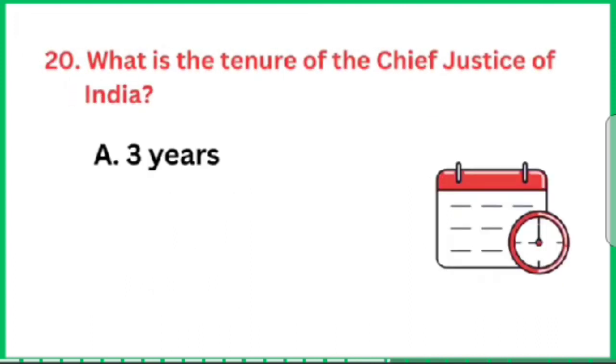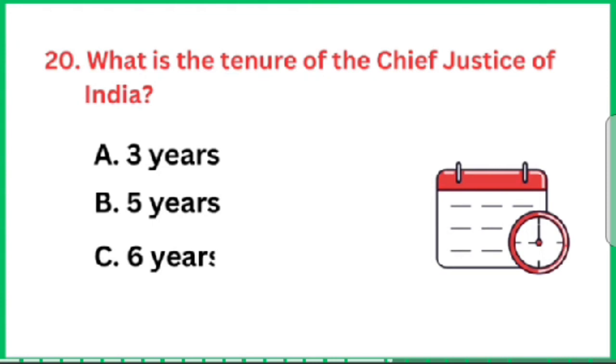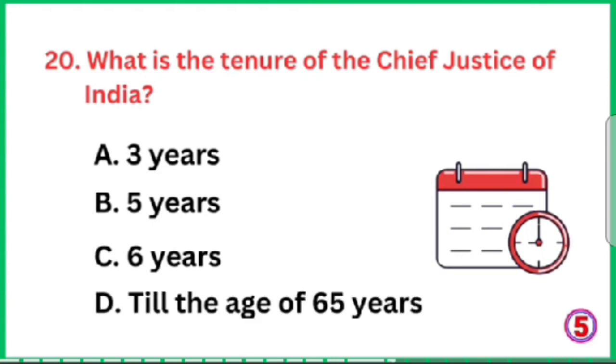Question number 20. What is the tenure of the Chief Justice of India? Option number D is the correct answer, till the age of 65 years.